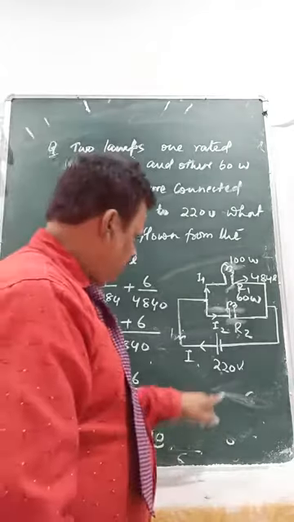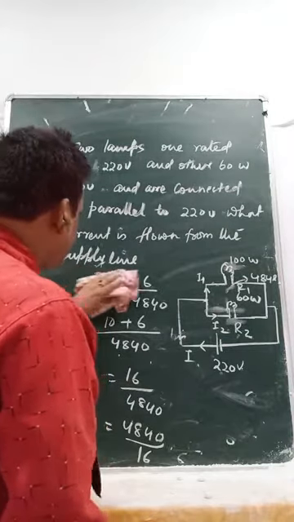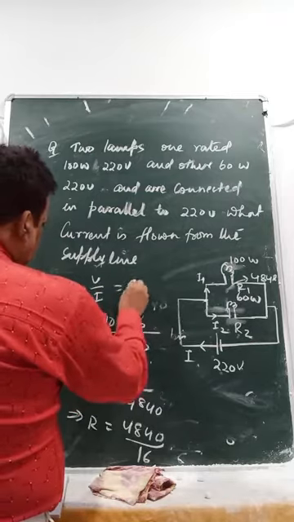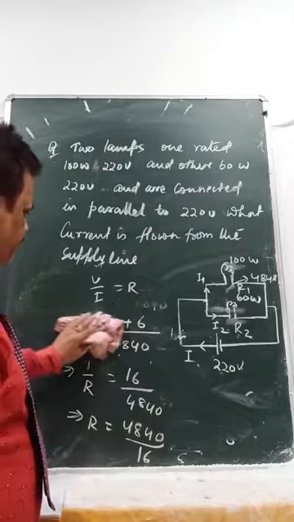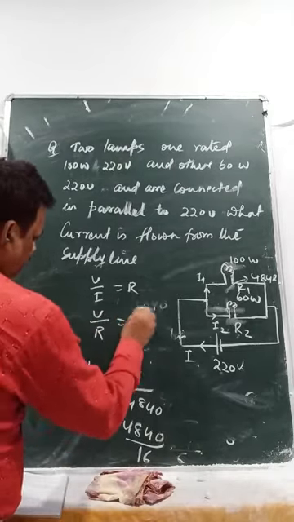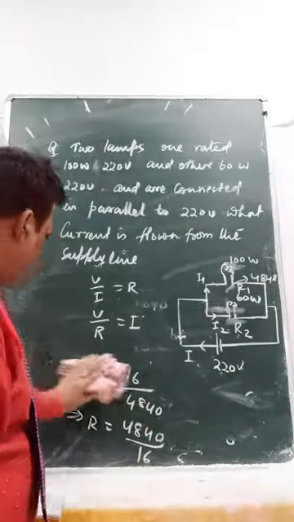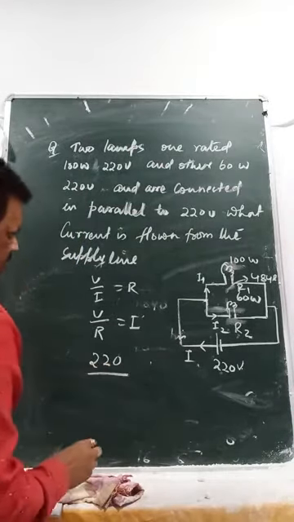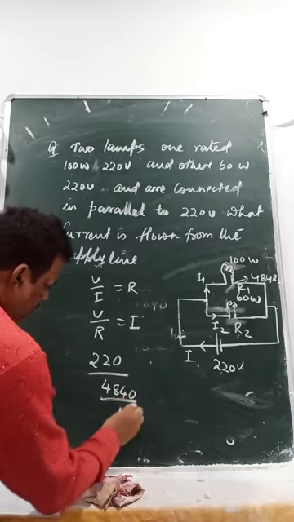Now you have R and you have the voltage. So what is the formula? V by I equals R, so V by R equals I. V means 220 volt, and R I have got as 4840 by 16.